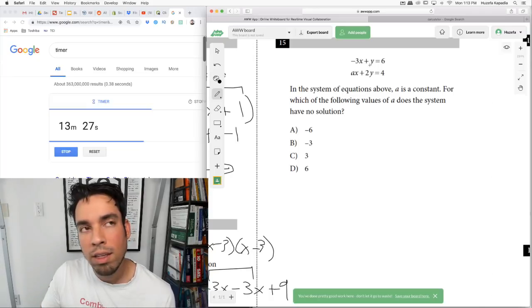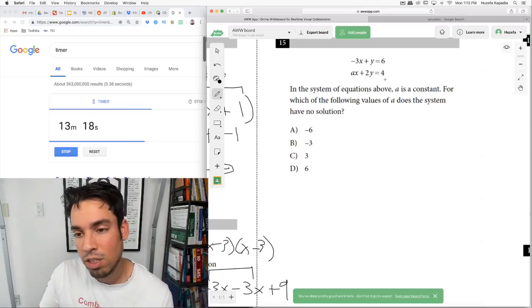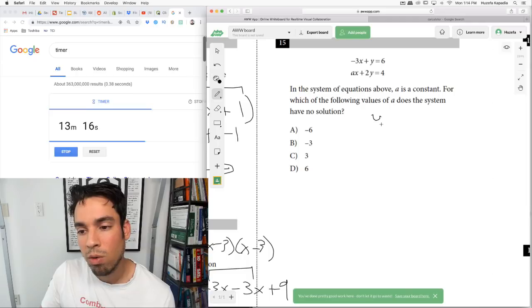Now, the way that we're going to figure this out is we want these guys to have equivalent slopes. So first, I'm going to put these both into slope-intercept form. Actually, same slope, different y-intercept. So if I isolate y, I'm going to add 3x to both sides to get rid of that 3x, right? Okay, so y equals 3x plus 6 for the top one.